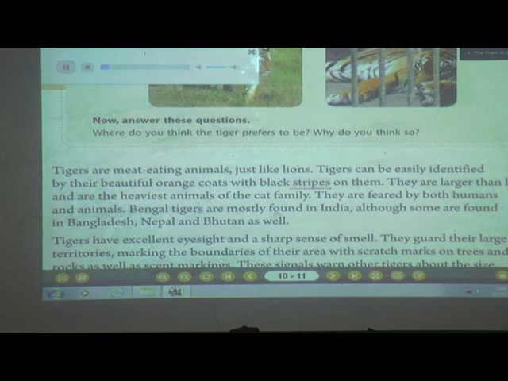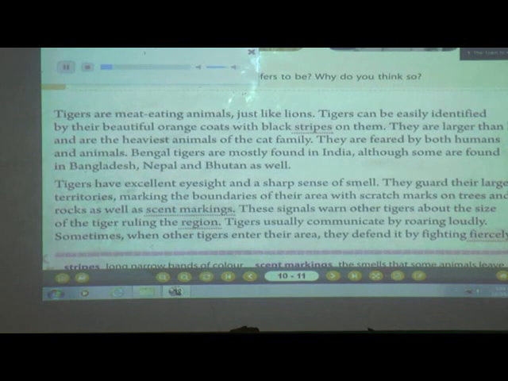Bengal tigers are mostly found in India, although some are found in Bangladesh, Nepal and Bhutan as well. Tigers have excellent eyesight and a sharp sense of smell. They guard their large territories, marking the boundaries of their area with scratch marks on trees and rocks as well as scent markings. These signals warn other tigers about the size of the tiger roaming the region.